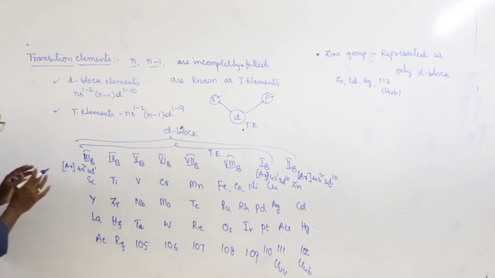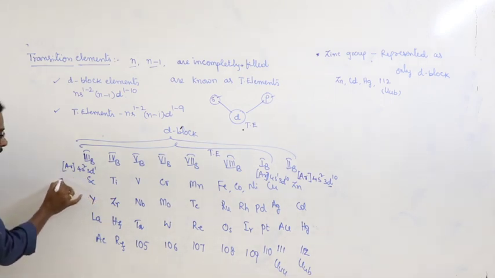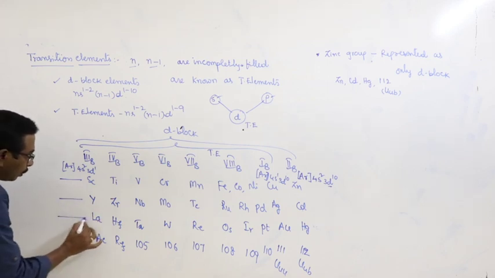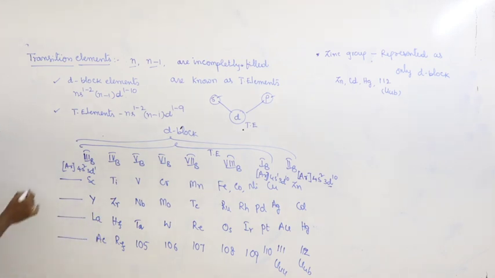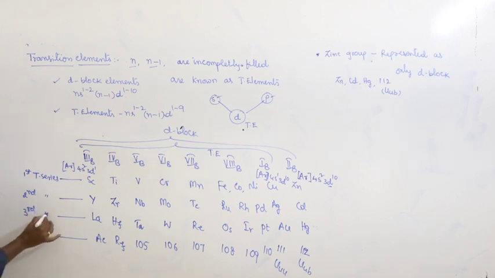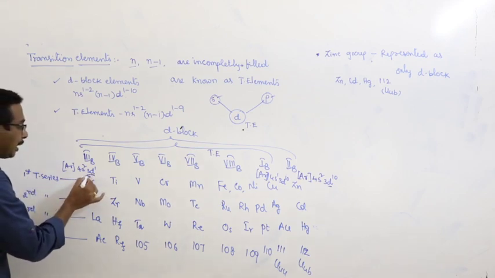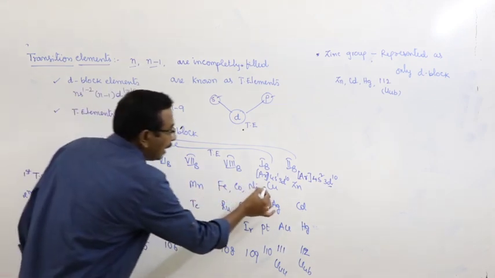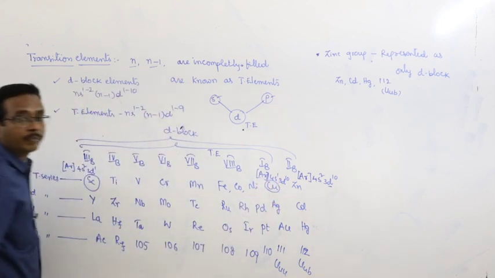Based on the electronic configuration, the transition elements are once again divided into 4 types. What are they? First transition series, second transition series, third transition series, fourth transition series. First transition series begins at scandium, ends with copper.